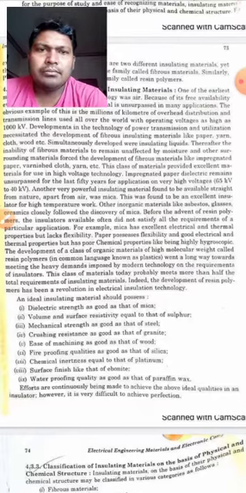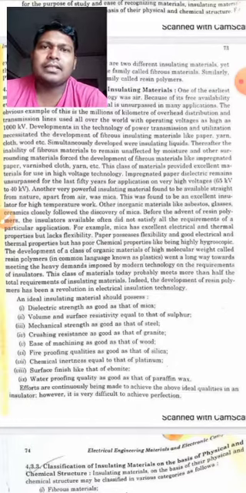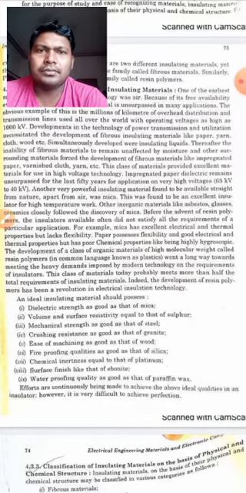Now students, for example, mica has excellent electrical and thermal properties but lacks flexibility, right? Mica has high thermal resistivity, but is very brittle. I mean, it can easily be broken.